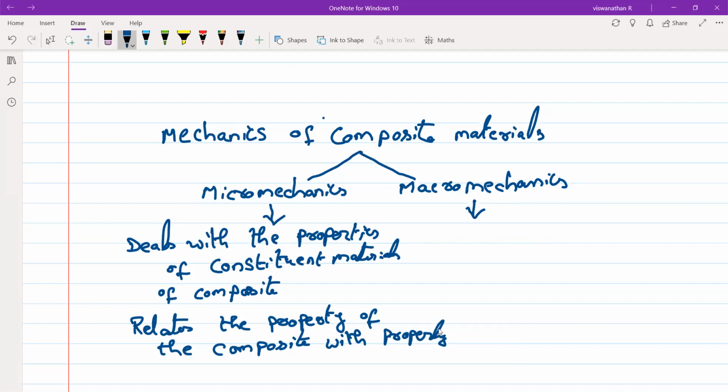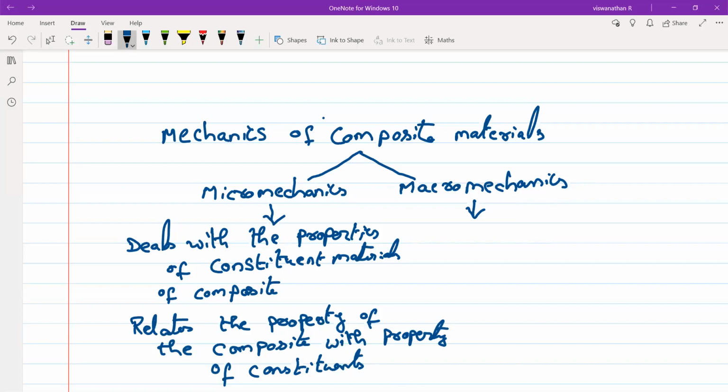Here we talk about the properties of the fiber and the properties of the matrix. When we spoke about the elastic modulus of the composite, how did we arrive at it? We took the elastic modulus of the matrix, the elastic modulus of the fiber, and the volume fraction of the matrix and of the fiber. With all these we arrived at the value of the elastic modulus of the composite.